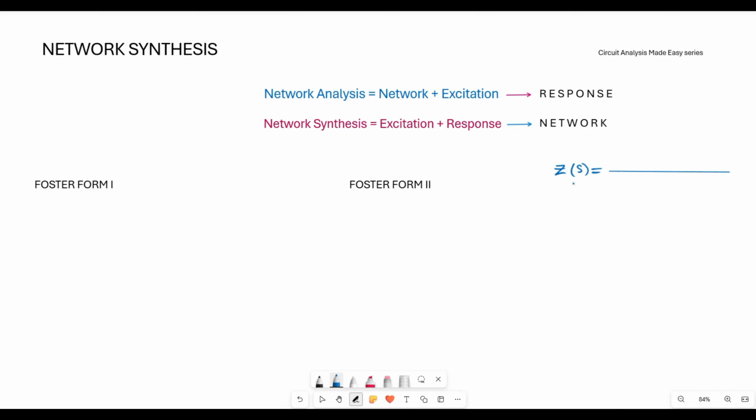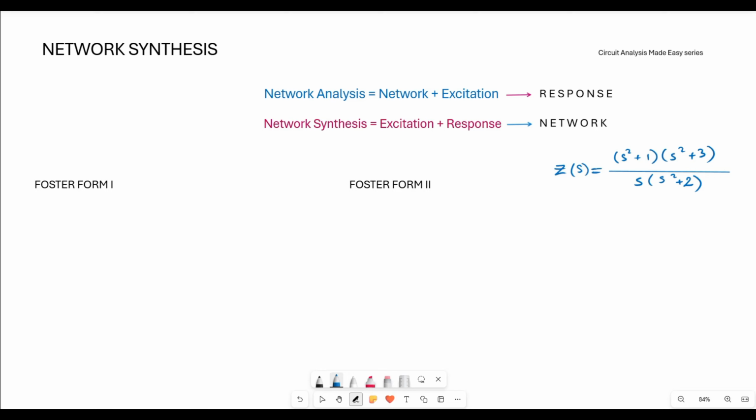Let us consider we have an LC function given by Z(s) equals (s² + 1)(s² + 3) divided by s(s² + 2). There are a number of methods for realizing this LC function, but we'll study only four basic forms, and those are Foster 1, Foster 2, Cauer 1 and Cauer 2 form.